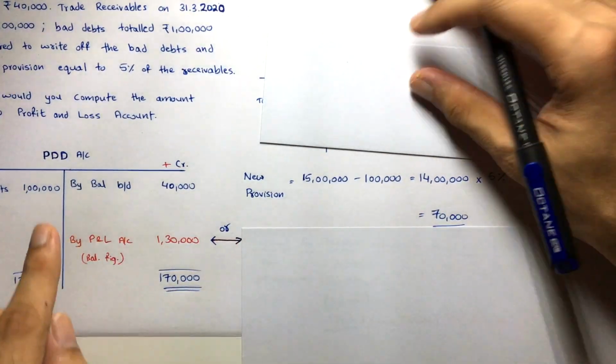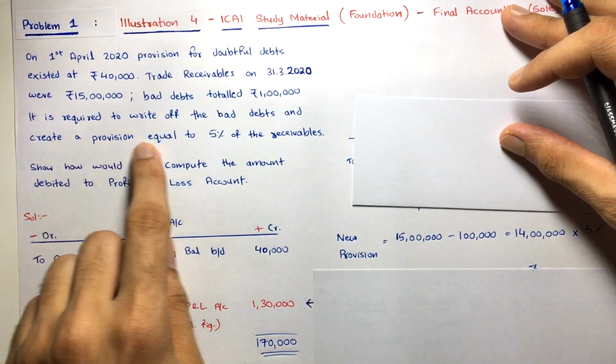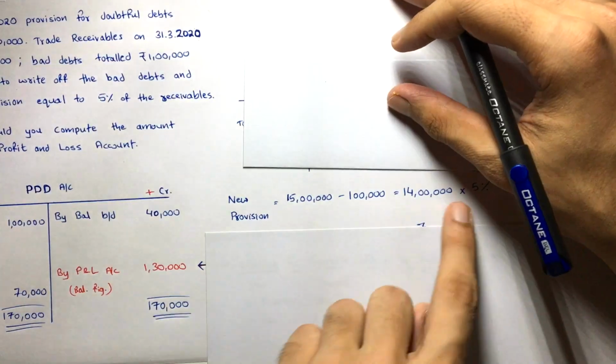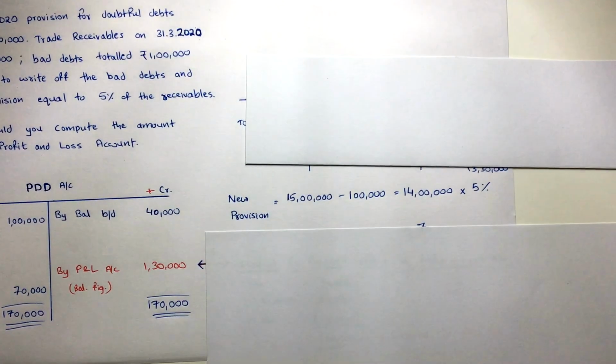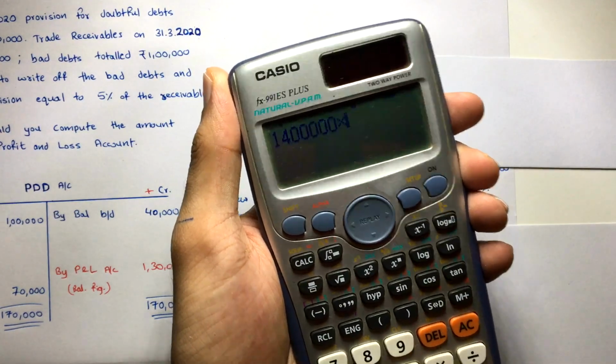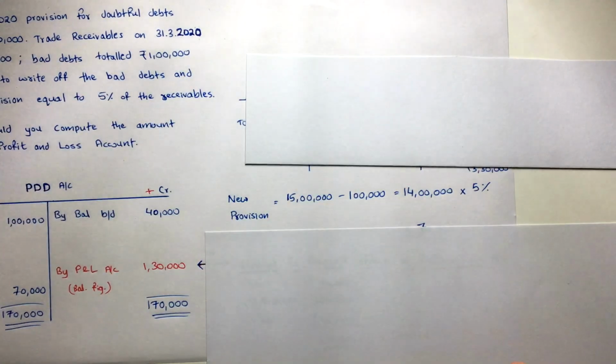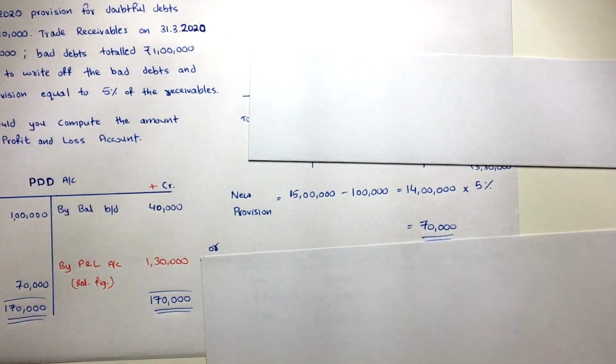Provision percentage is 5%, isn't it? Create a provision equal to 5% of the receivables. So just take 5% of that, 14 lakh into 5%. Let's just do that in the calculator. Into 0.05, that's 5%, right? So that's equal to 70,000. So 70,000 is the provision you need to maintain.